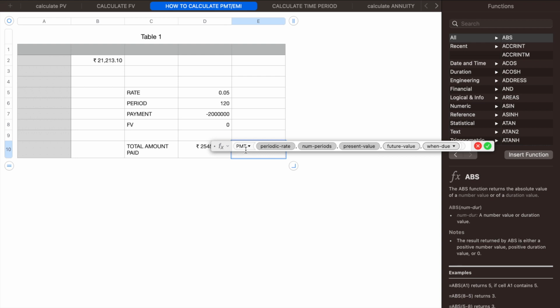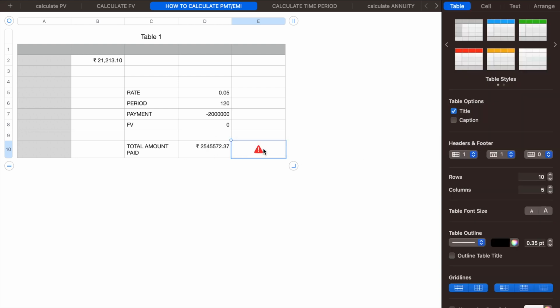See, the formula is PMT. In PMT you get periodic rate, that is you put the rate of return here. You put number of periods in months because you are going to pay the EMI in months, so you put 120 here. And one important aspect, this 0.05 should be divided by 12 because you are going to make a payment every month. Now the present value is the amount which you have taken from the bank, 20 lakhs. The future value is immaterial. So if you put all this, you will get the EMI which you are supposed to pay.